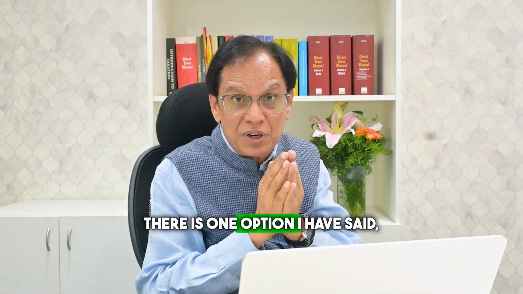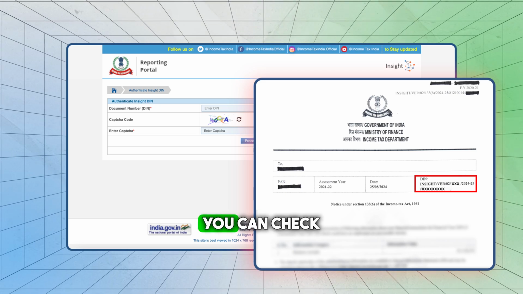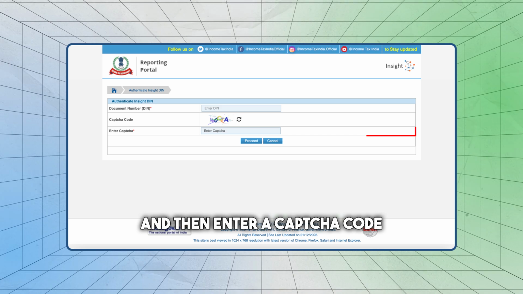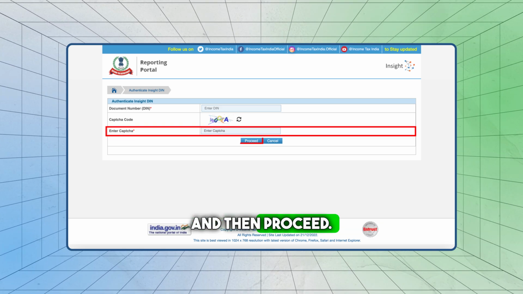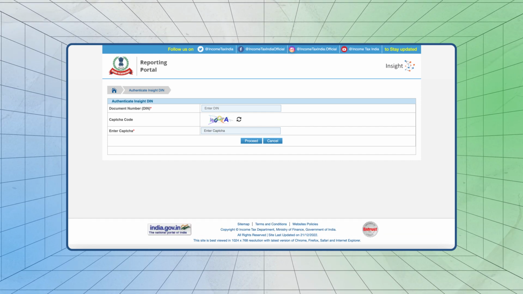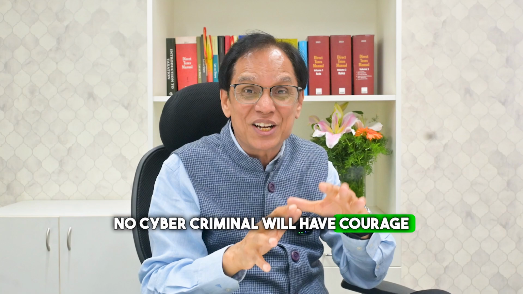There's one option I have mentioned, the insight portal. When you click that insight option, again you can check the document identification number, then enter a CAPTCHA code and proceed. After proceeding, you will again find the response whether the notice, order or letter has been issued by the department or not. Hope after understanding this, no cyber criminal will have the courage to defraud you.